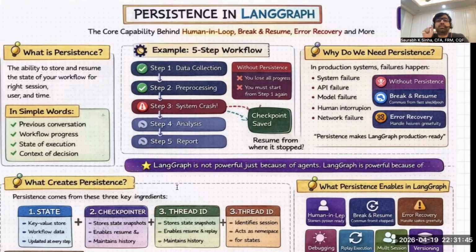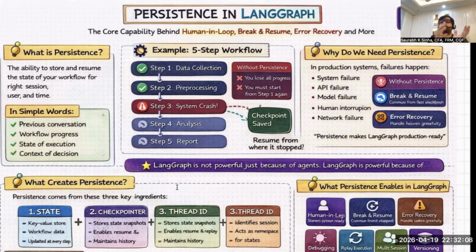Without persistence, workflow breaks and you cannot resume from where it broke. With persistence, you can resume from the point where it paused, where it broke, right? And that's why you need persistence. And that is why persistence is critical for any production grade AI system.